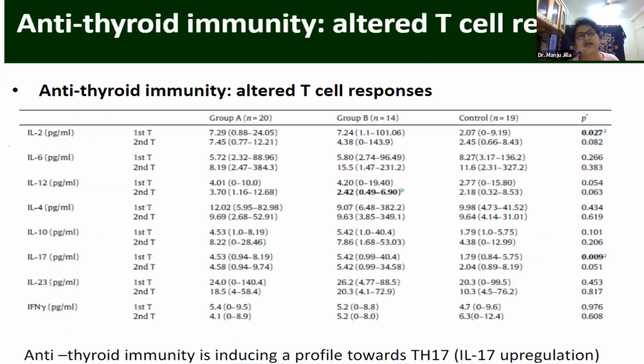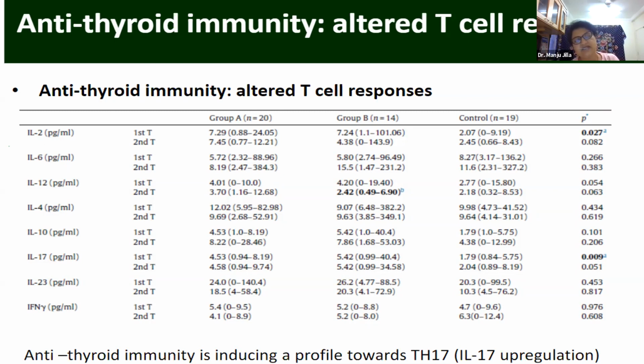What do antithyroid antibodies do? We speak so much about hypothyroidism affecting implantation, affecting pregnancy, causing abortions and preterm labor. What does it do? Antithyroid antibodies influence the T0 cells. We told you T helper cells have no work; they don't know what to do, but they will go in the direction of Th2, Th1 or Th17, which is a pro-inflammatory immunity.